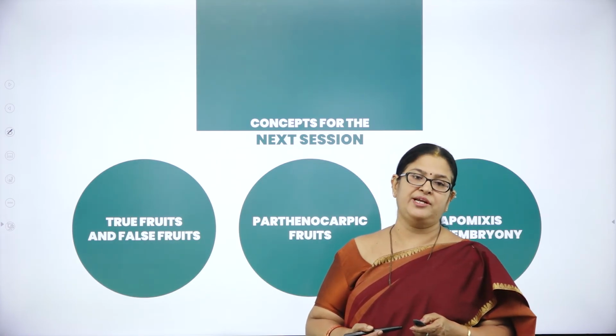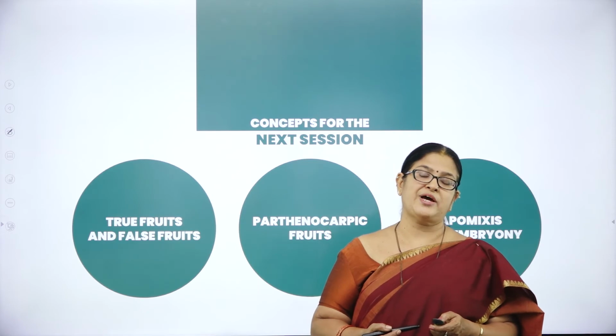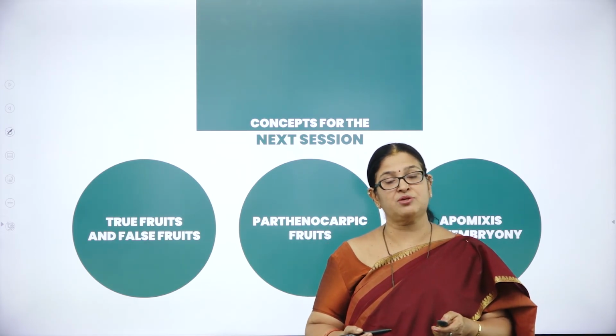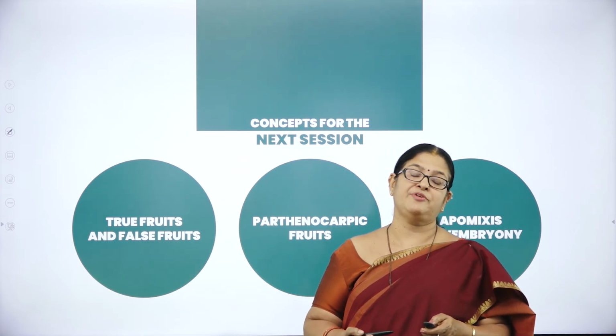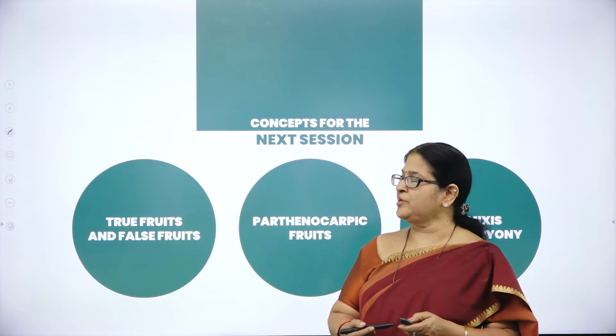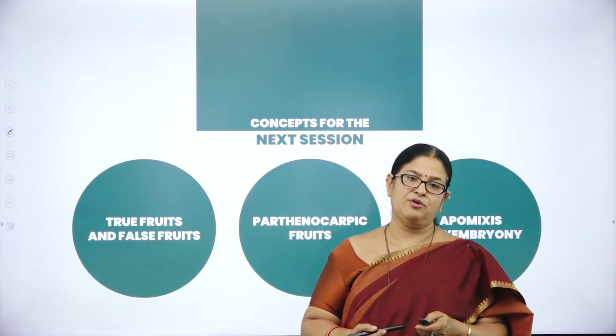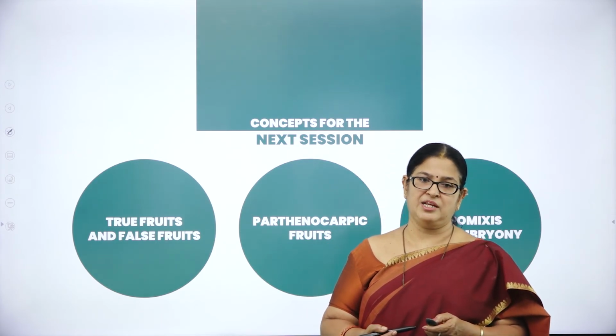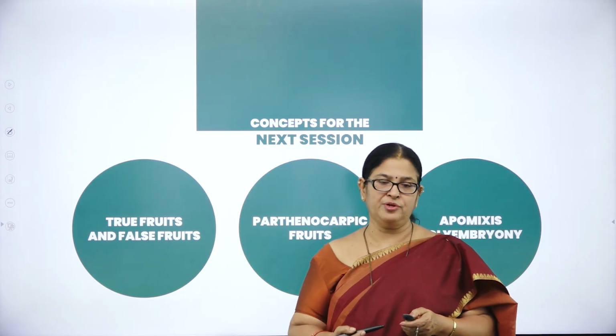So we have also studied the viability of seed. What is viability of a seed? The capacity of a seed to remain alive, maybe for a few months or for a longer duration, or even for several years. We learned about the viability of seed with two very good classical examples, one of Lupinus arcticus, the other of date palm called Phoenix dactylifera. Then you studied about a fruit. What is a fruit?